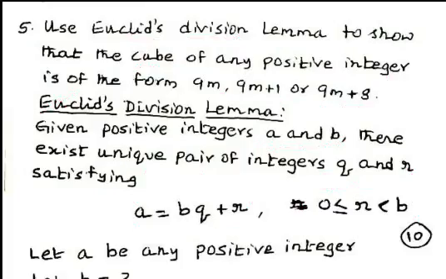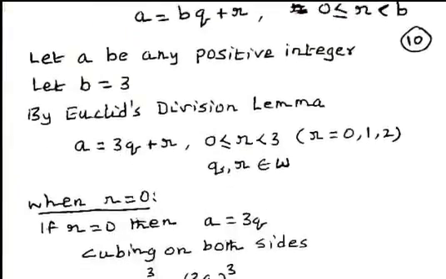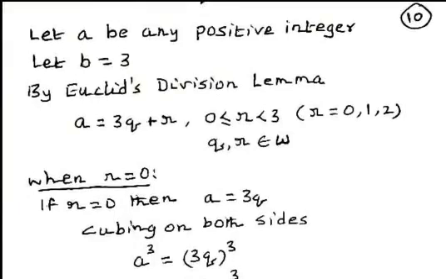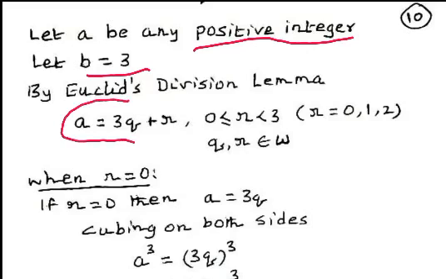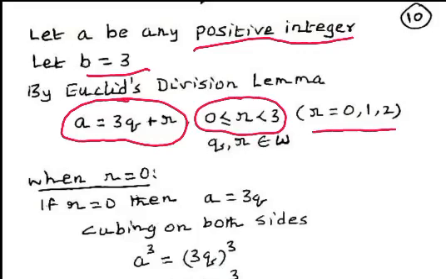Now we consider the values of a and b. Let a be any positive integer and b equal to 3. Then by Euclid's division lemma, we can write a equal to bq plus r, where 0 less than or equal to r less than b. Now in place of b, we write 3. So we can write a equal to 3q plus r, where 0 less than or equal to r less than 3. That is, the possible remainders are 0, 1, 2.